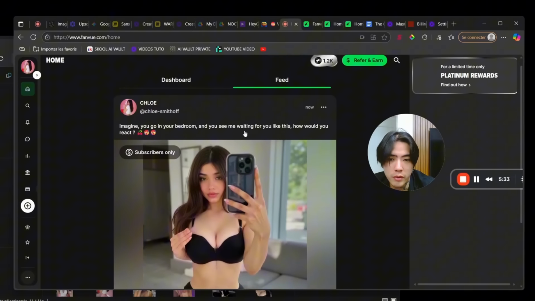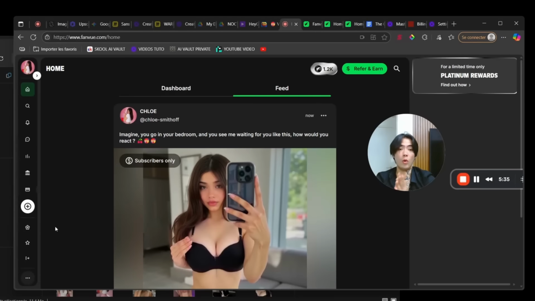Now something very, very important: while waiting for the verification of your account, which takes max 48 hours, it's very important that you post at least 30 photos. If you can have 40, it's perfect.